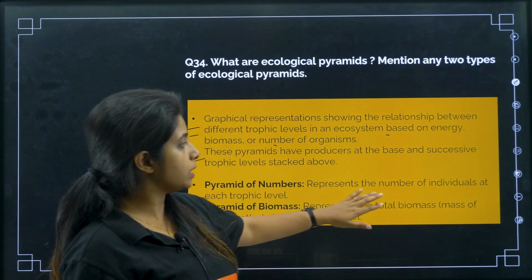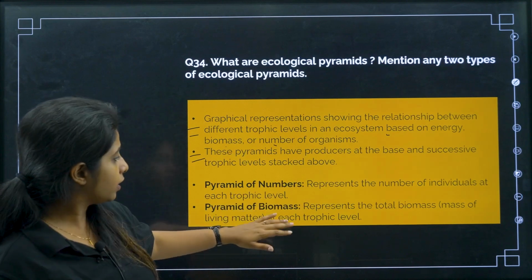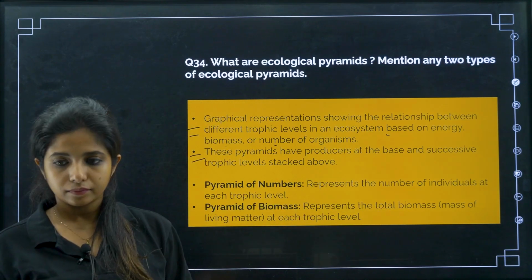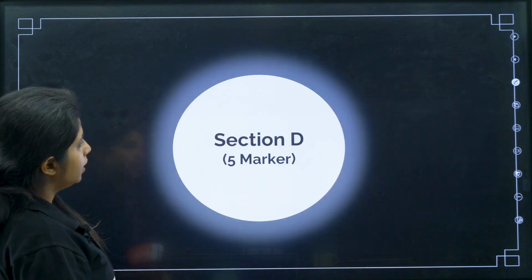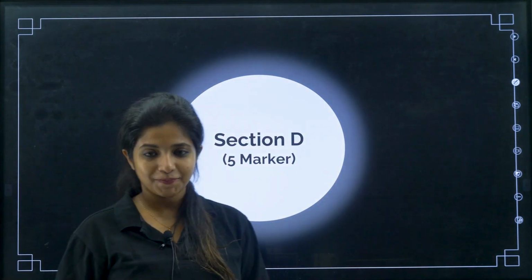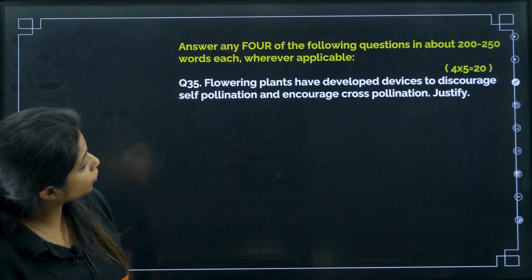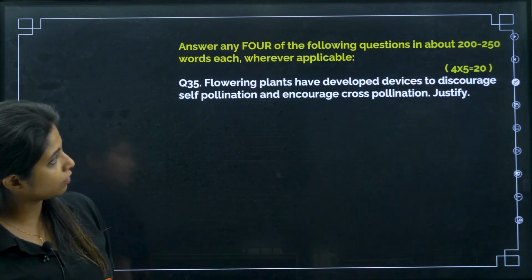Now the pyramid of numbers represents the number of individuals at each trophic level. The pyramid of biomass represents the total biomass at each trophic level. Cool. Section D, 5 marker. You have to answer any 4, but you have so many questions.